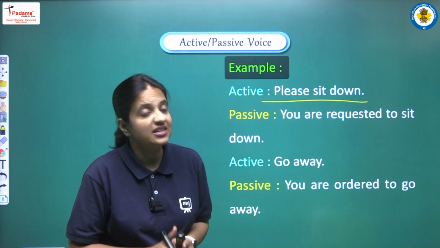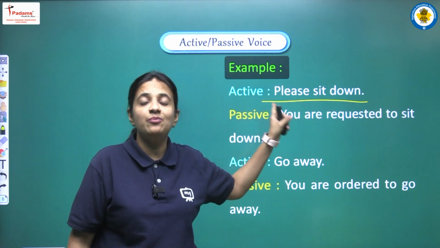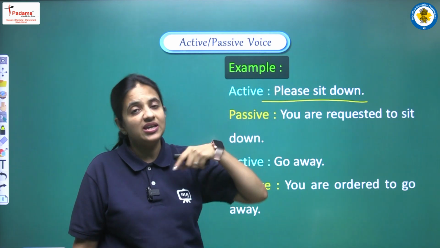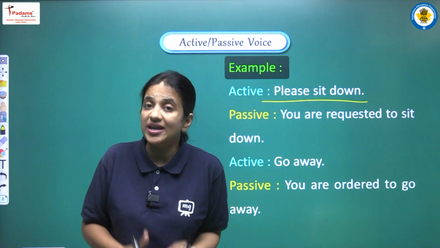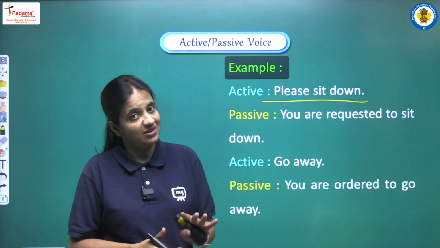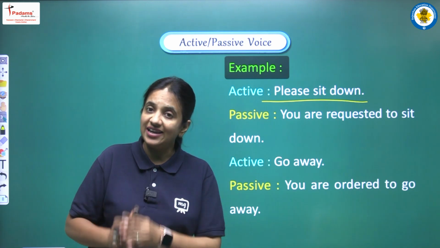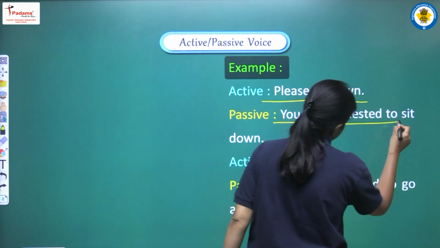It is very clear that we are having please here in the sentence. With the help of this particular word, we can easily say that we are having a kind of request in the sentence. It is very clear. So now we can start our passive voice with you are requested to.